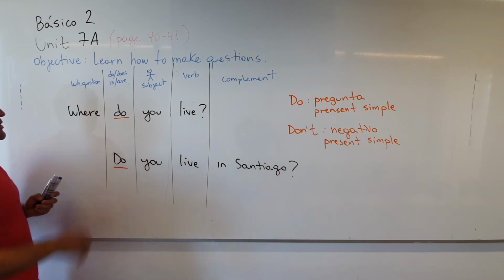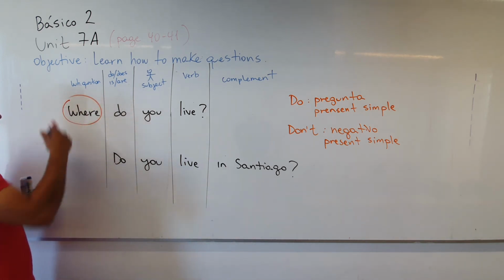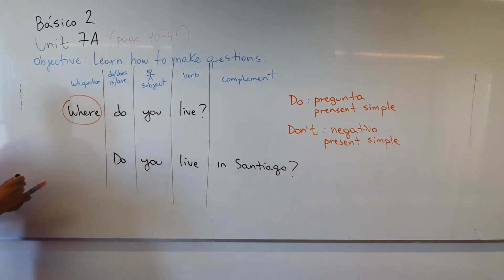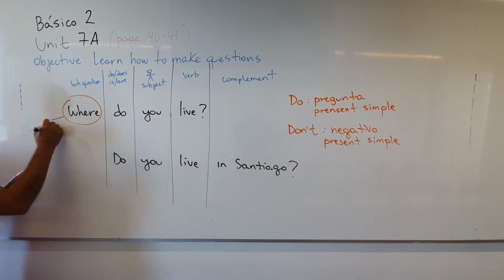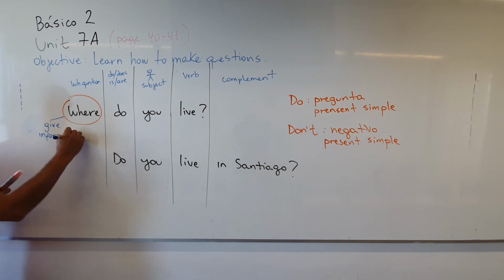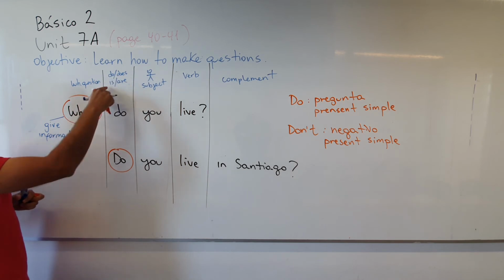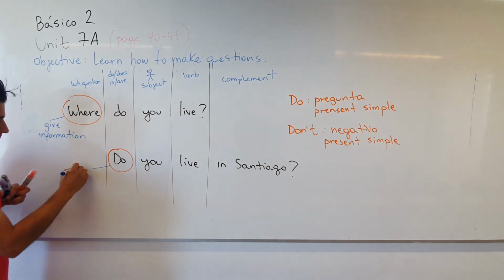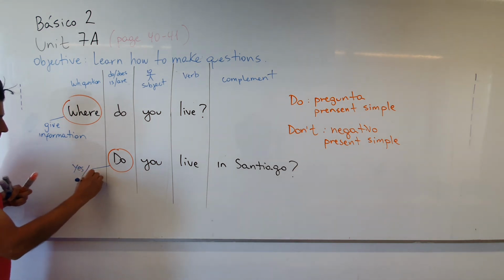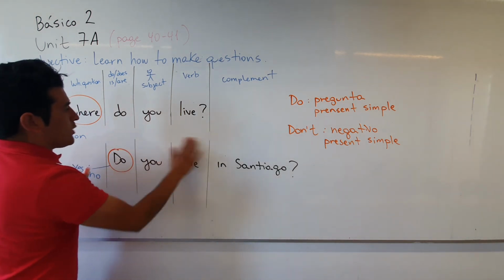Okay, so in the first question we have where do you live? And remember that we said that when we have where here, or when the question starts here, we have to give information. When the question starts with do, does, is, or are, in this case, we have to say yes or no. Okay? So we are going to answer these two questions.